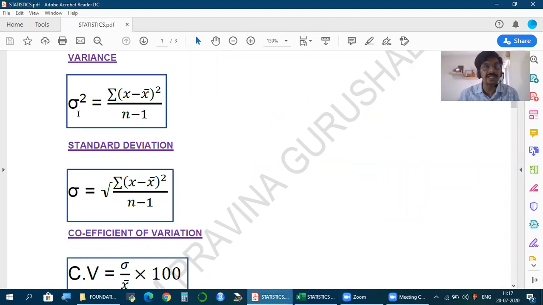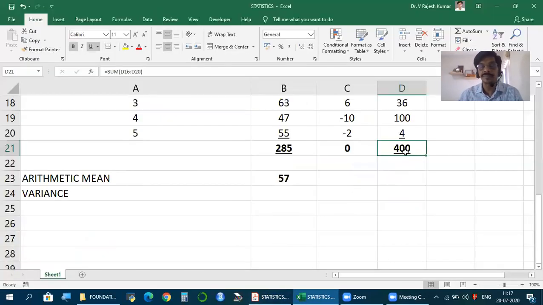But how to find variance? Friends, variance is denoted as sigma square. Sigma means standard deviation. Square is how we denote variance. So the square root of this will give us standard deviation. So this is how variance is denoted, sigma square. And how to find sigma square? This total divided by n minus 1.